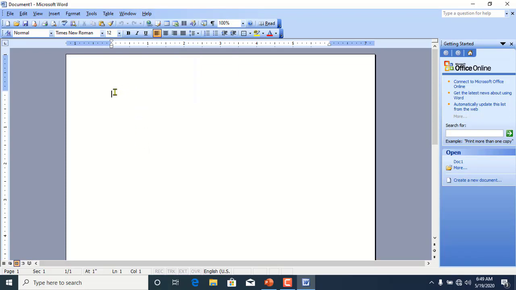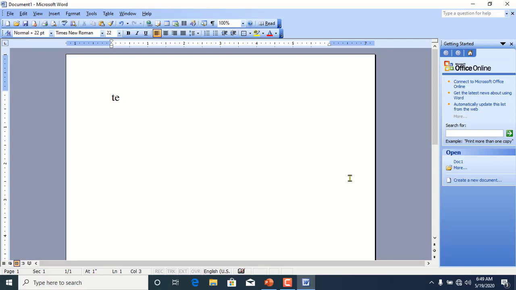Students, you can see that there is a blinking line on the screen. Yes, this is called the insertion point, and we can type text through this cursor. Look at this.